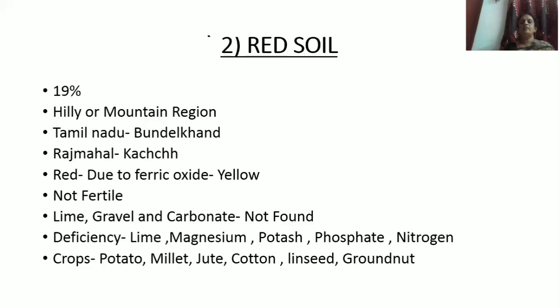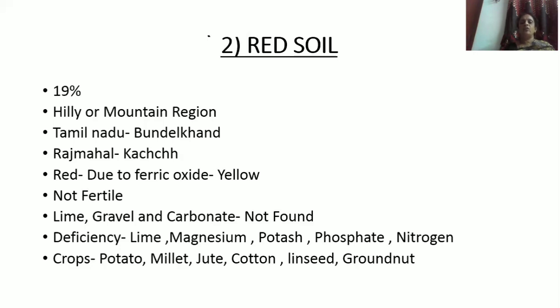So what percentage of land is covered by red soil? 19%. Generally this type of soil is found in hilly or mountain regions. And in India it is found from Tamil Nadu in the south up to Bundelkhand in the north, and Rajmahal in the east up to Kutch in the west. What is the color of the soil and why is it red?